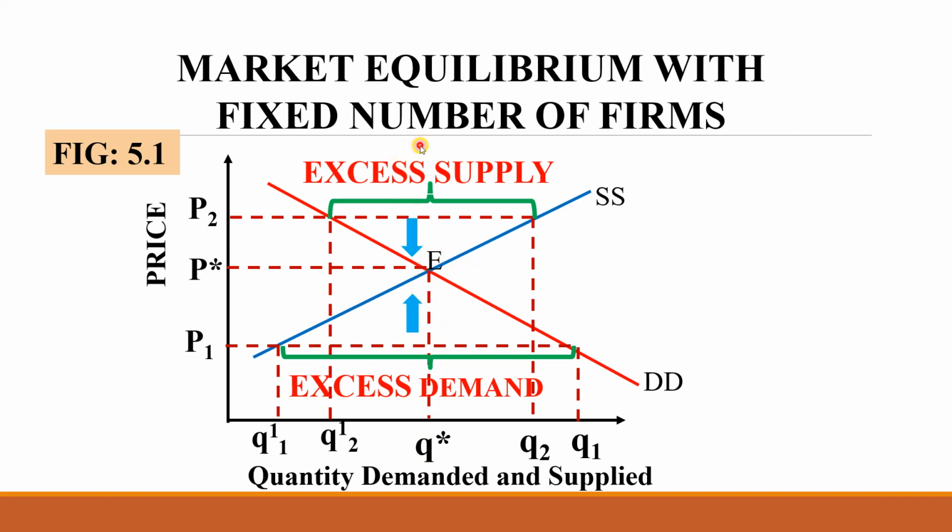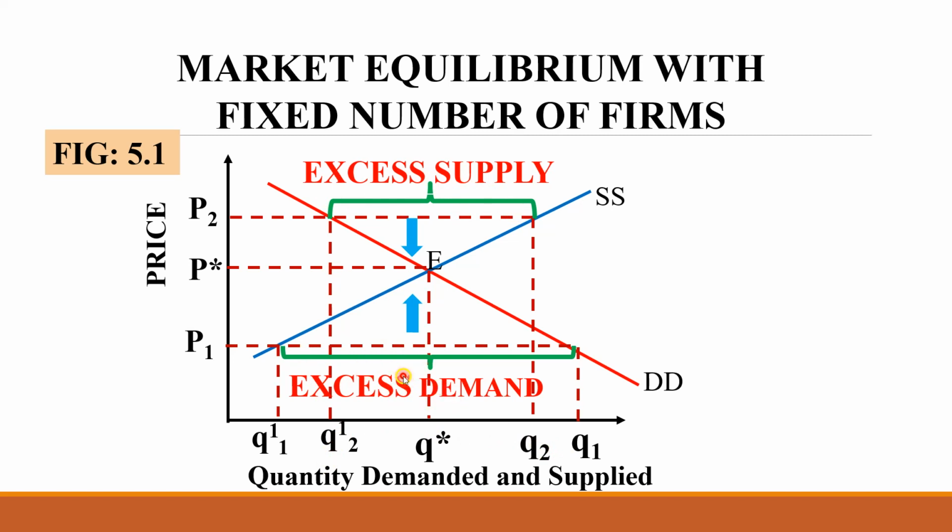This is a 6 marks question, a 20 sentence long answer question, very often asked: explain the market equilibrium with a fixed number of firms in 20 sentences. You have to draw this diagram without fail. You have to mark excess demand and indicate its extent, that is Q1, Q1 dash. Then you have to mark the extent of excess supply, that is Q2 dash, Q2. Then you have to say without fail, when there is excess demand, there is a shortage.